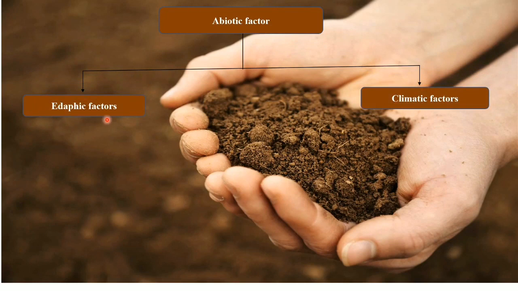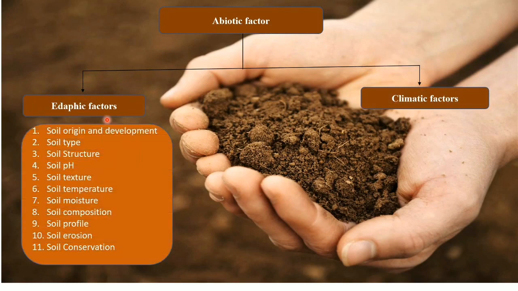Now edaphic factors deal with all the properties that relate to the soil. These could be the soil type, soil structure, soil pH, soil texture, soil temperature, soil moisture, soil composition, soil profile, soil erosion, soil conservation.